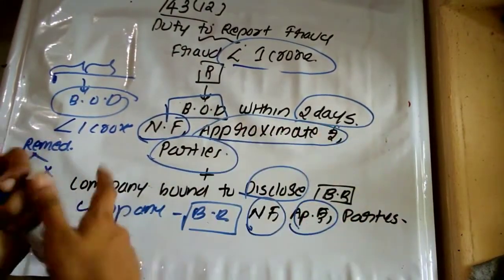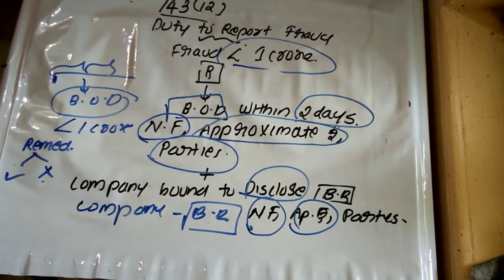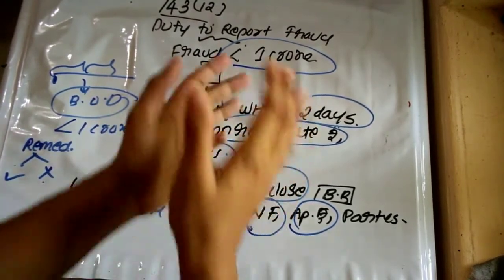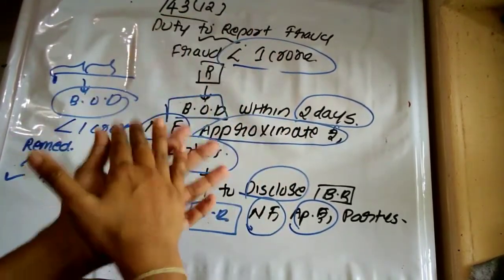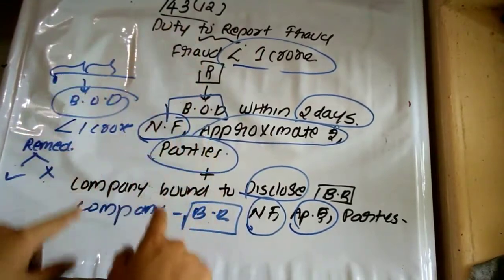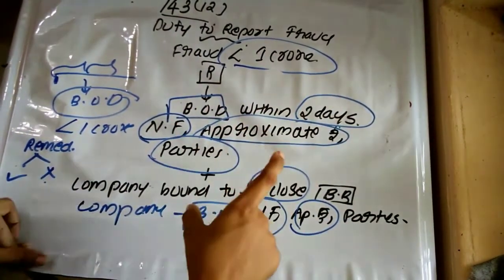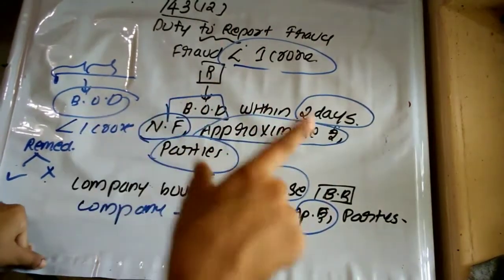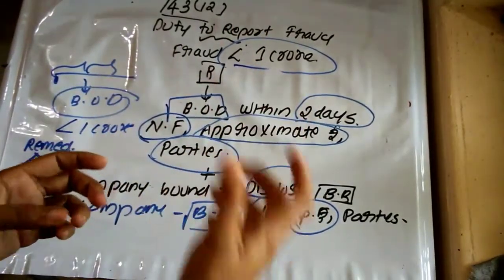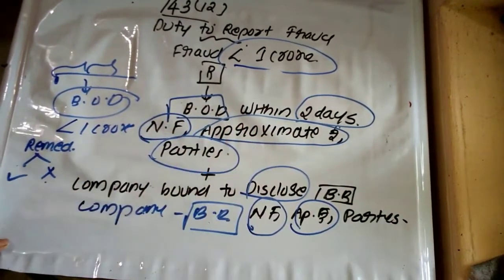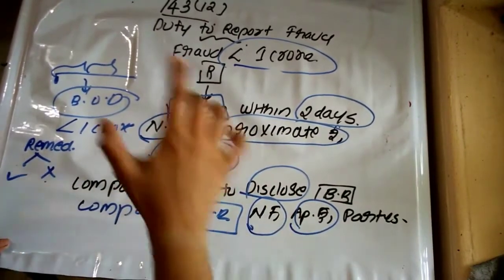So here we have successfully completed our 143. Here we discussed 143 subsection 12, which is mainly about the auditor's duty with respect to reporting fraud. Fraud amount can be more than 1 crore or less than 1 crore. More than 1 crore, report to BOD and report to the central government. Board of directors, on receipt of such a report by the auditor, have to reply within a period of 45 days. If reply is received within a period of 15 days, they have to report to the central government. But if no reply is received, they have to immediately report to the central government in ADT 4.